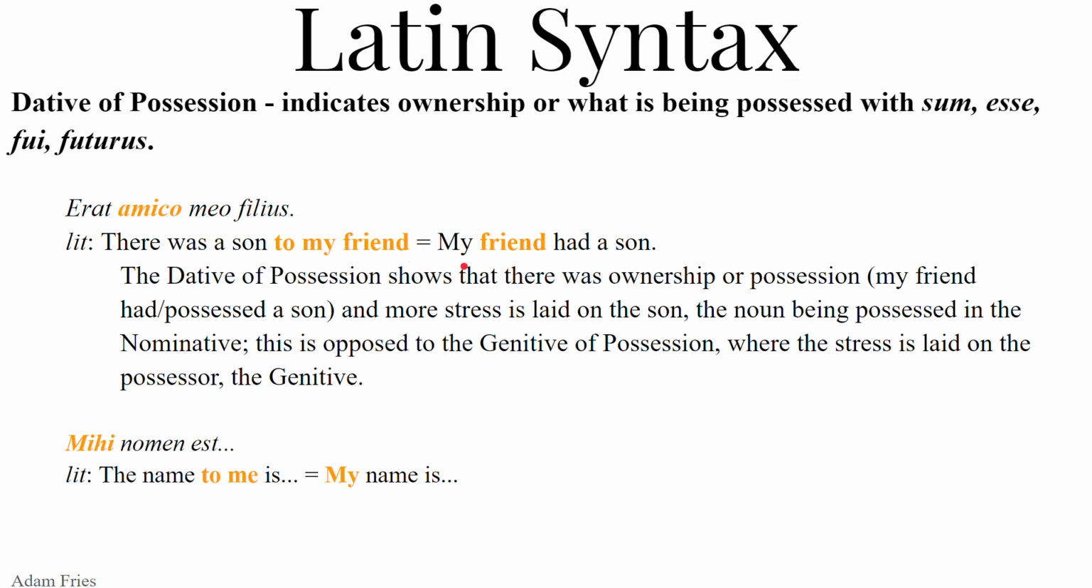If we use a genitive of possession, the stress would be laid on the possessor, on my friend. Instead, the emphasis is being laid on the son. You've already seen this example, actually, back in chapter 1. Mihi nomen est. The name to me is, my name is. There is a name to me, meaning I have a name.